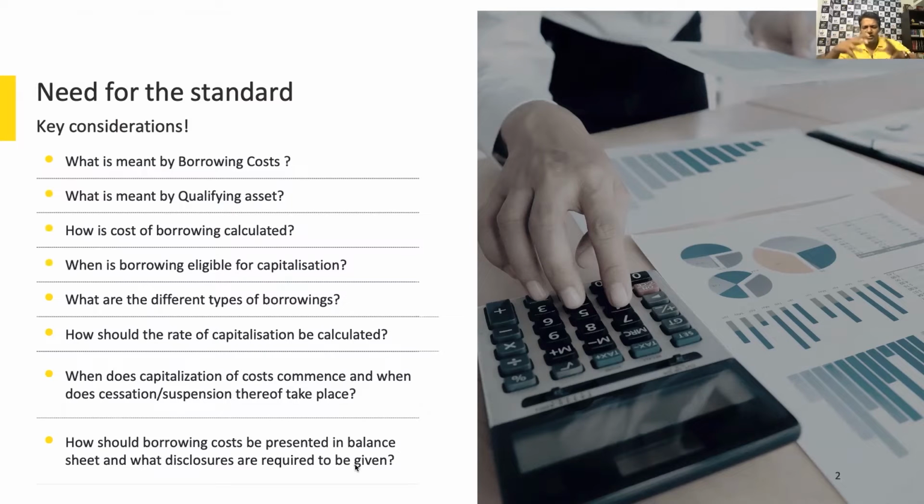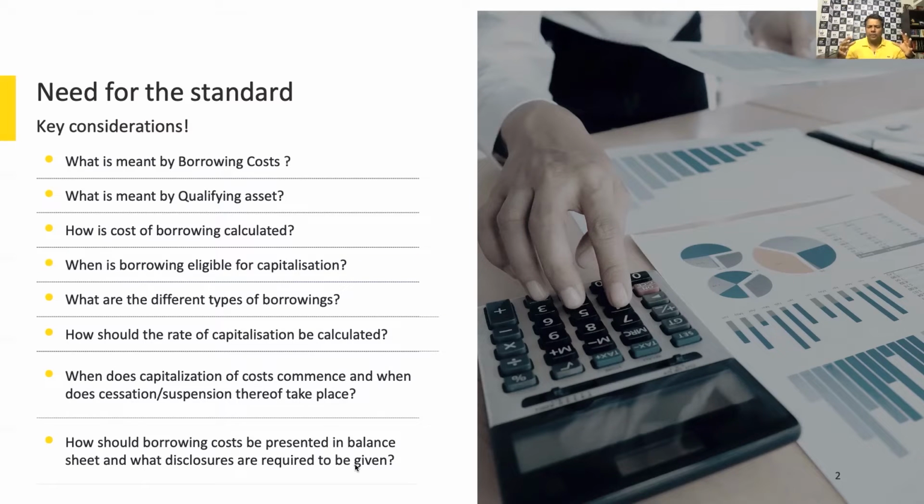So when you look at the whole concept of borrowing cost, the relevance of this standard is in the context of this: ordinarily, all borrowing cost which you incur should be charged to profit and loss account as an interest cost, as a period cost. All right.